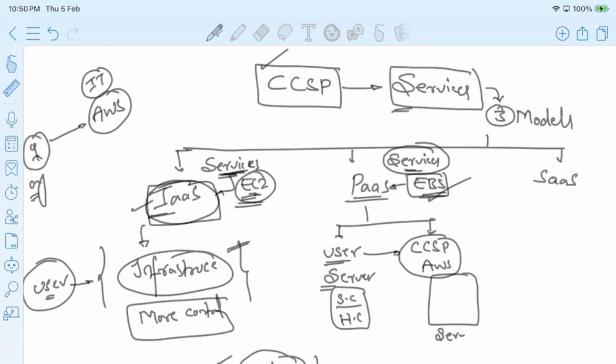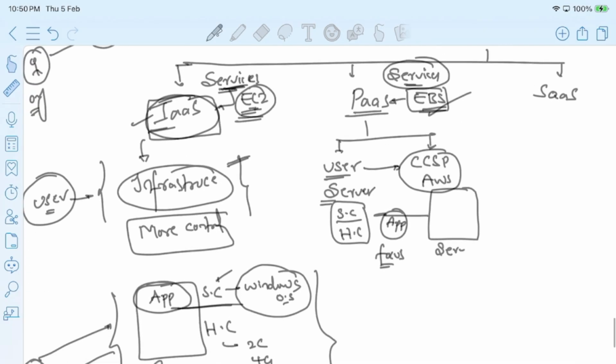Now I may start using this server to deploy my application. So here if you observe, my focus is only on coding or deploying the application. The AWS service called EBS has the responsibility to maintain this server, to maintain this platform as per my requirement. So such types of services are known as platform as a service, where the responsibility is shared between the user and the respective service provider.